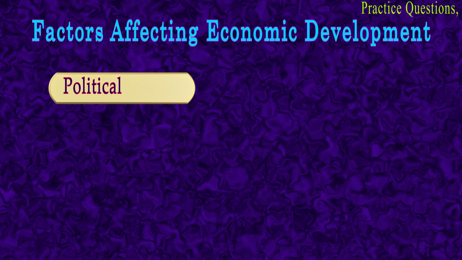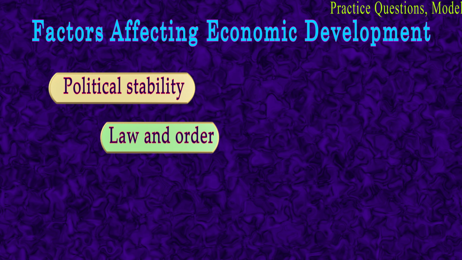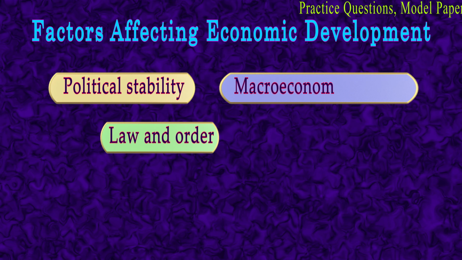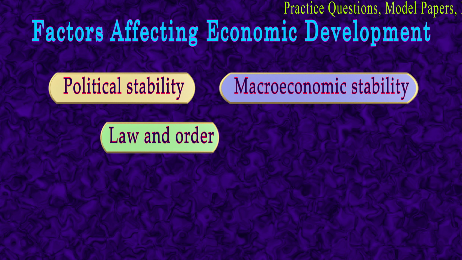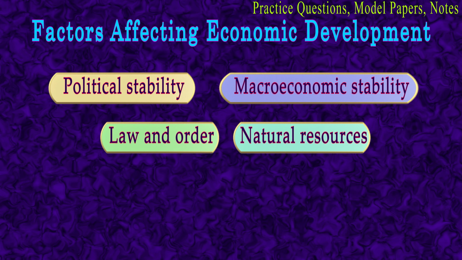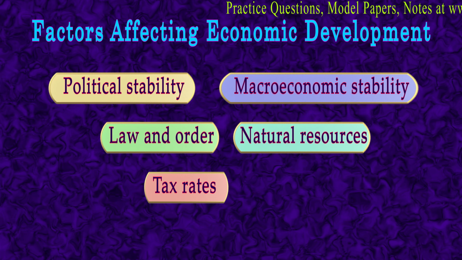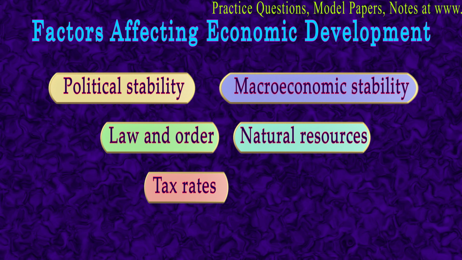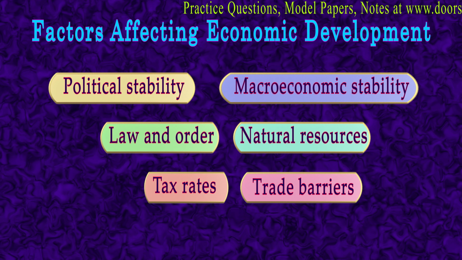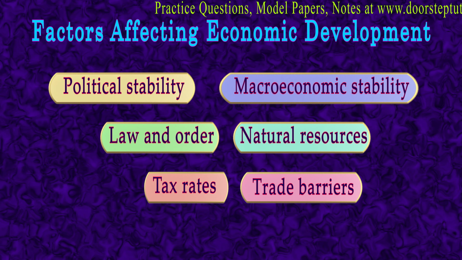Next is political stability or law and order. So political stability and the protection of private property is one of the most important factors for encouraging firms to invest in developing economies. Why? Because instability implies risk and no country wants to invest then. So these are the most important factors which affect economic development.